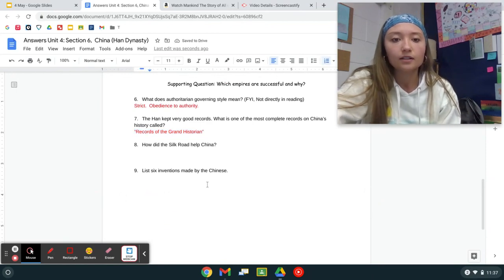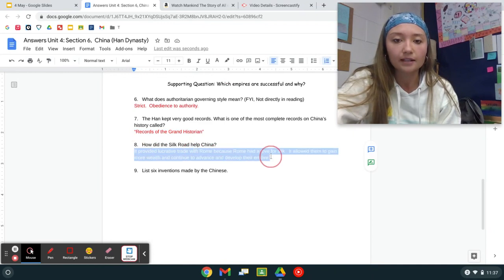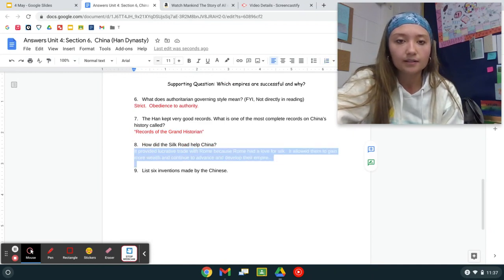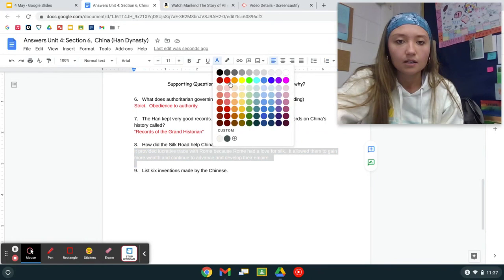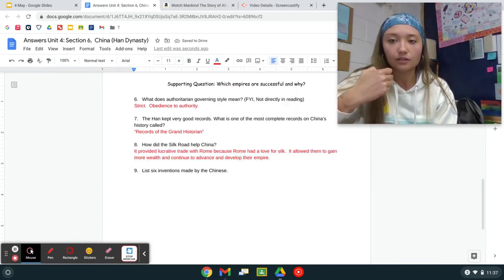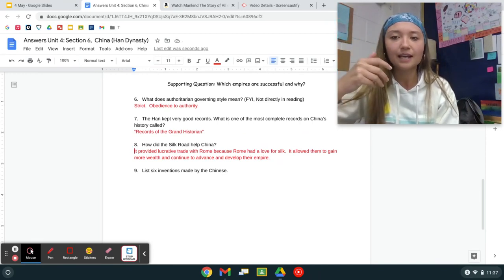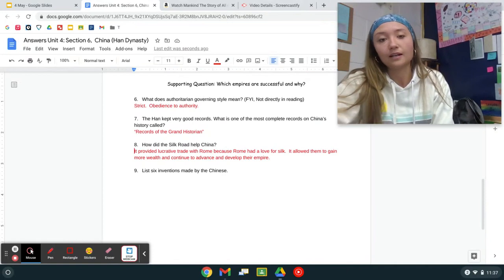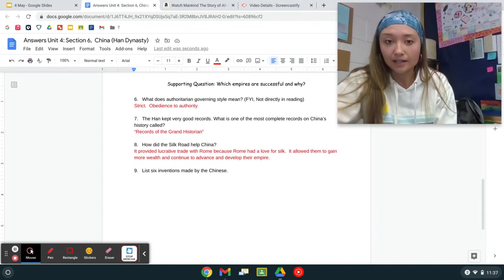And how did the Silk Road help China? This is kind of a lengthy answer. Hopefully you had a lot to say on this, but the concise version, it provided lucrative trade, which we talked about. Lucrative doesn't mean crazy, which I, for some reason, always think lucrative means, but it means really, really wealthy, a lot of monetary value.